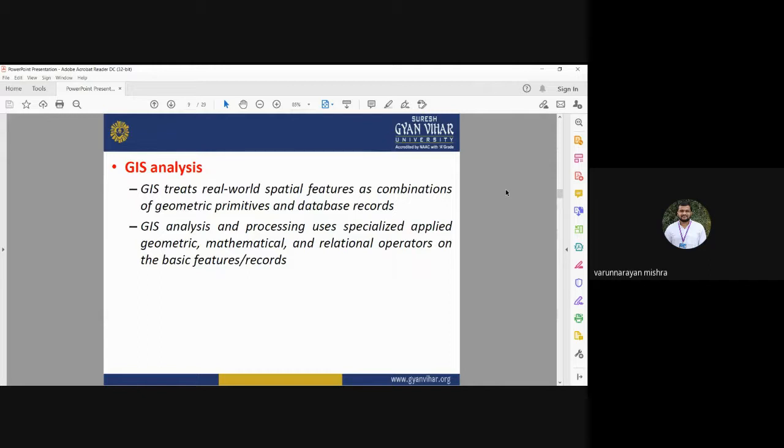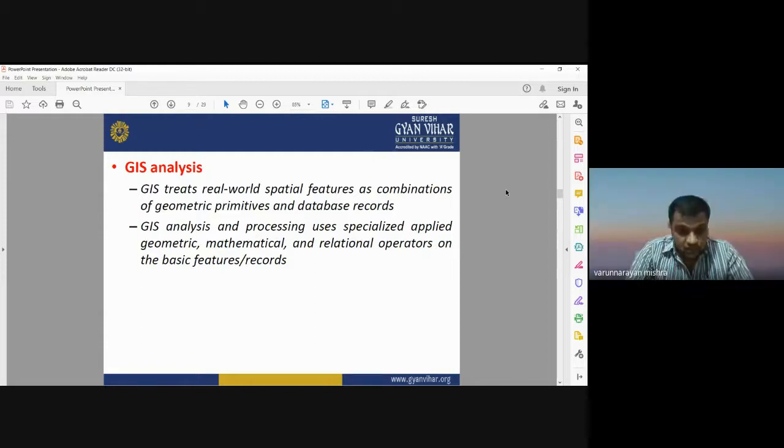Those basic features may be in the form of point, line, and polygon. The entire real world objects are recorded in the form of points, lines, and polygons, and GIS can be used to analyze and process those data sets with the help of different geometrical methods, mathematical methods, and relational operators.